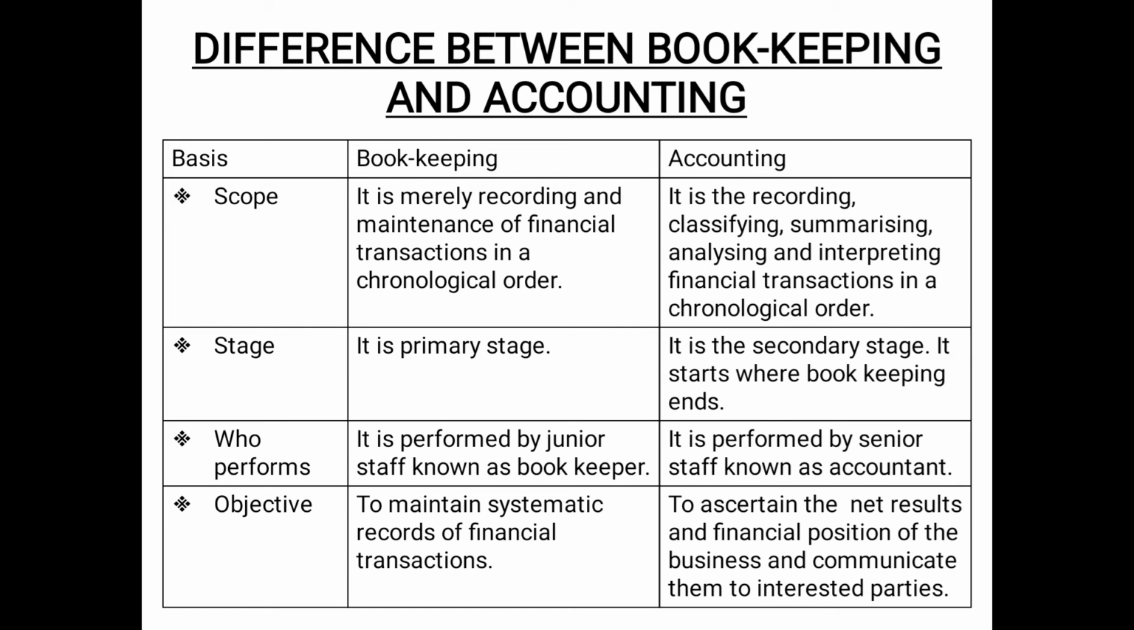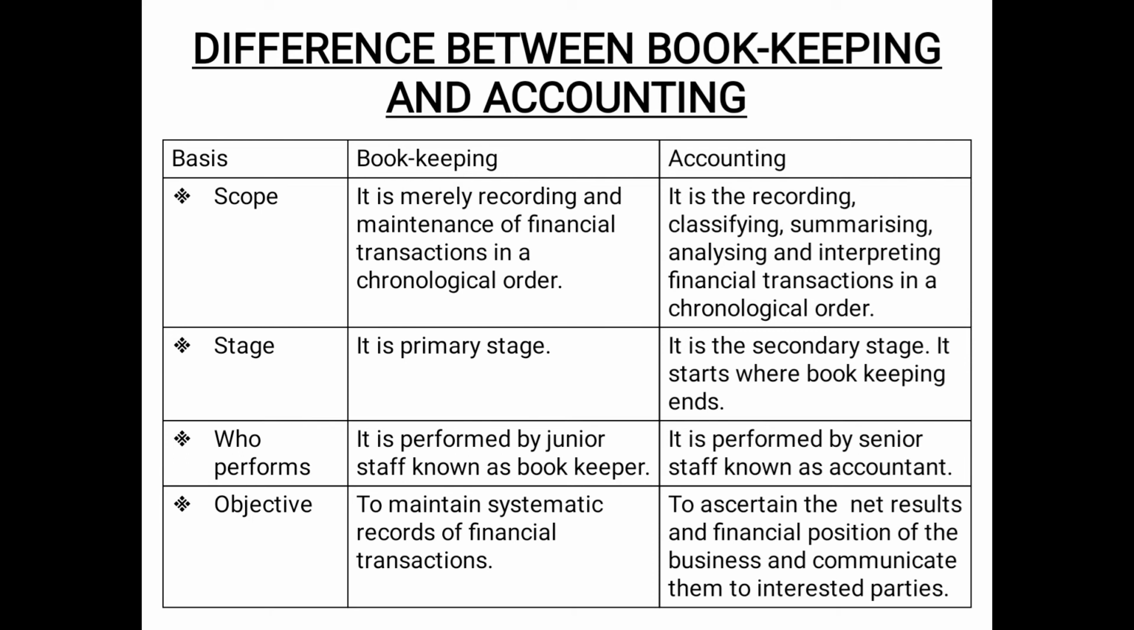Therefore, the second basis of difference is stage, the level. Bookkeeping is the primary stage, because obviously the recording has to be done first, and accounting is the secondary stage. It starts where bookkeeping ends, because as soon as the recording is done, the rest of the work of accounting starts. The third basis of difference is who performs. Bookkeeping is performed by the junior staff, better known as the bookkeeper, whereas accounting is performed by the senior staff, because obviously it requires expertise. It is done by the senior staff, who is better known as an accountant.